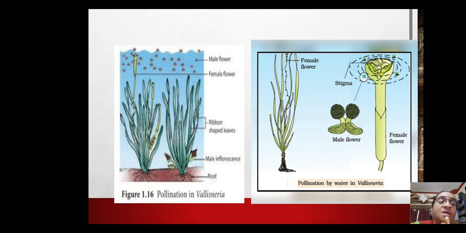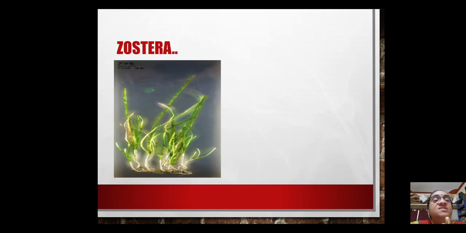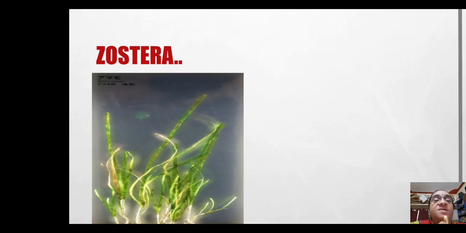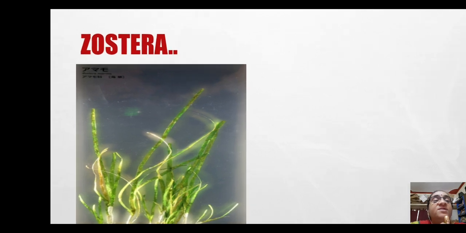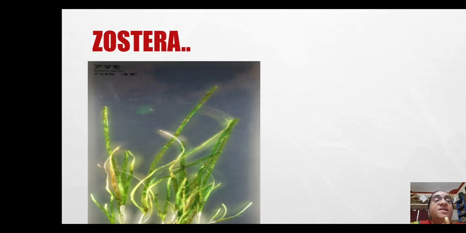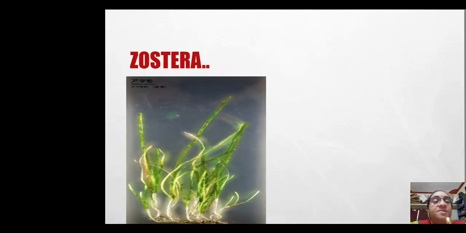Pollination also can occur beneath the surface of the water, as in the case of Zostera. Here the Zostera plant is immersed in water and pollination is occurring inside. The water current carries small pollen grains and they get deposited there, that is why the picture is like that. So beneath the water surface also it can happen, and these pollen grains will have a mucilaginous covering, they will be light in weight, and they can be ribbon shaped, like this.